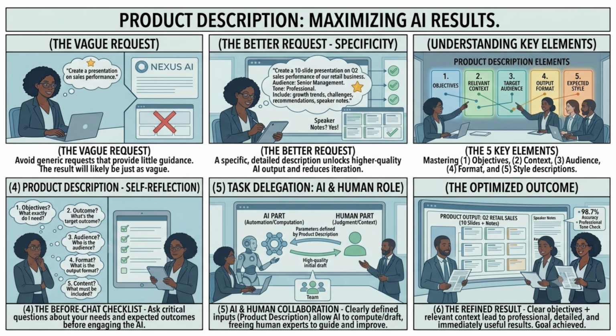Before working with AI, ask yourself, what exactly do I need? What outcome am I expecting? Who is the audience? What format should the output follow? What information must be included? This ability to clearly define the desired output is called product description.